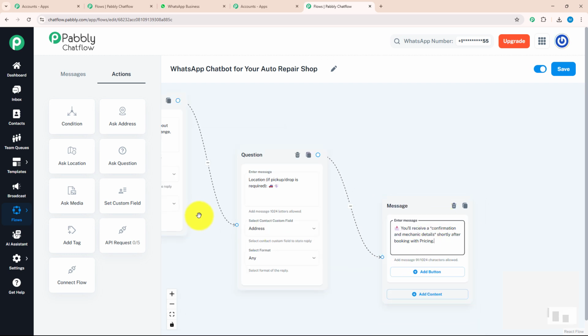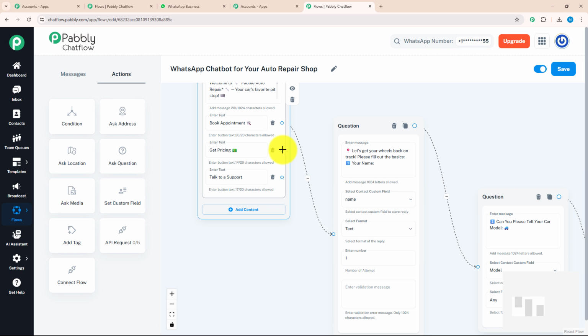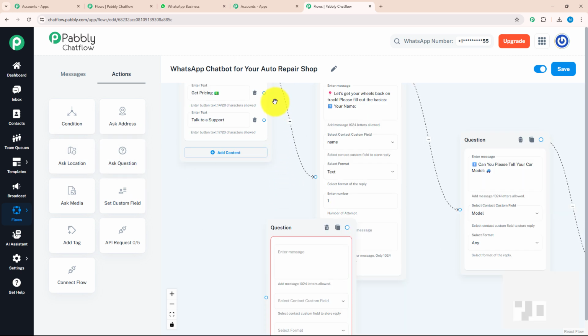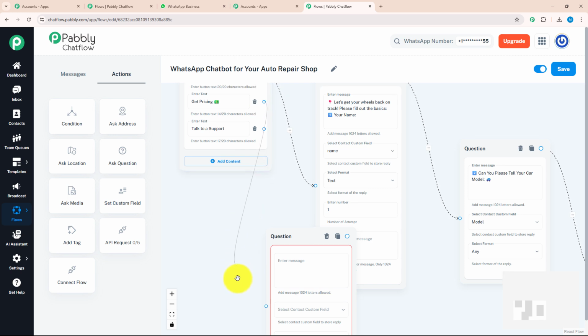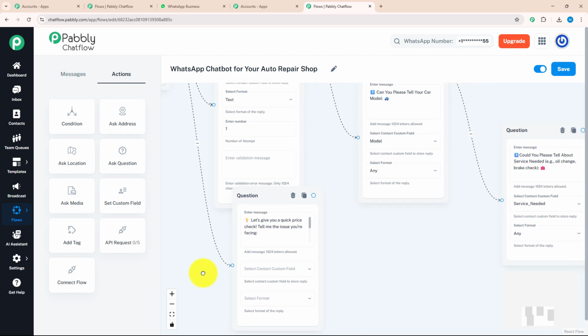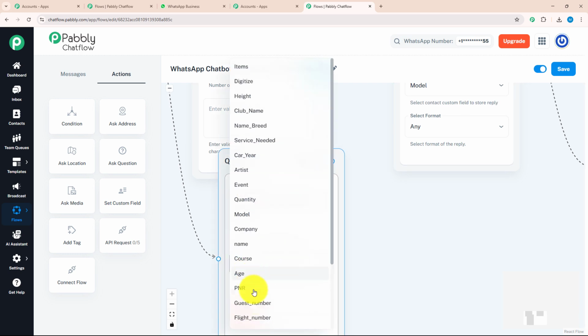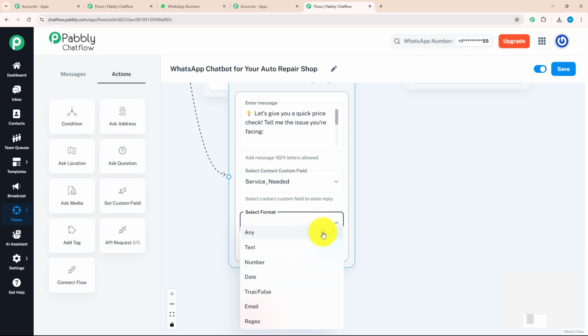After completing our first action button, let's move to the next, which is get price. To give pricing details, I want to know about the service. For that, I will ask a question, and as I have told you earlier, I will connect my action button with my question box. Over here, I will enter my message, something like this, in which I am asking my customer to describe the issue they are facing. After that, I will select my contact custom field as service needed and my format as any.